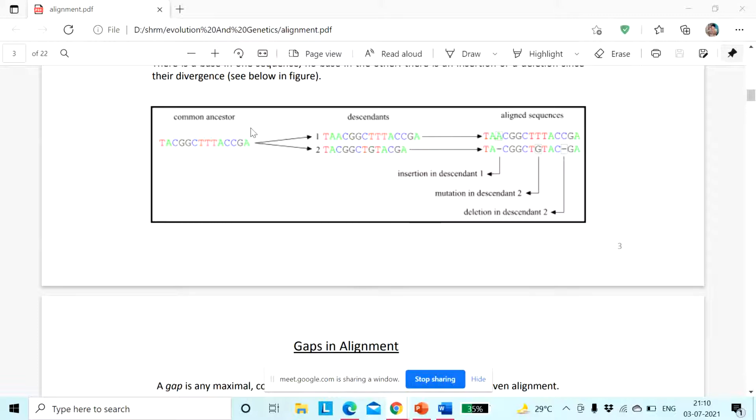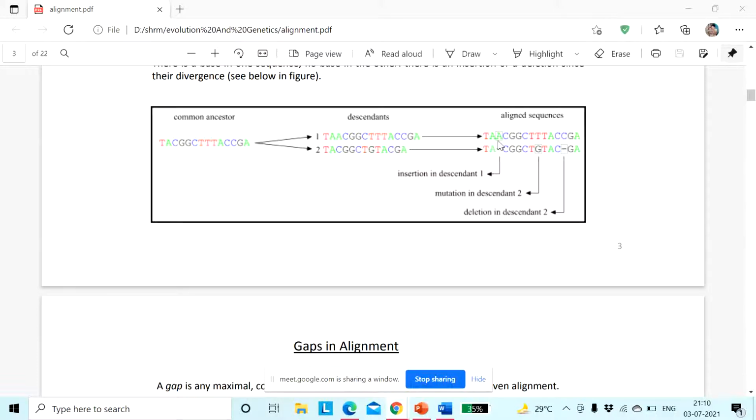But if you consider the ancestor, here is also one A in the common ancestor. So that means descendant 1 basically has an extra A. So during this alignment process, here is a mismatch due to an insertion of A in descendant 1, right?